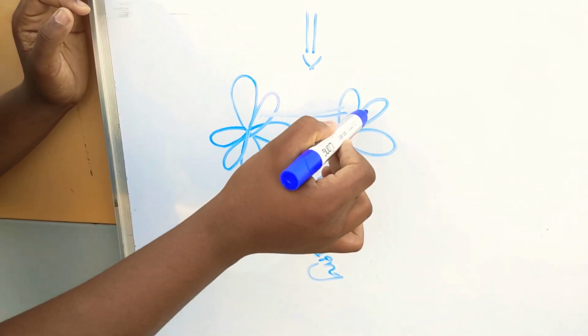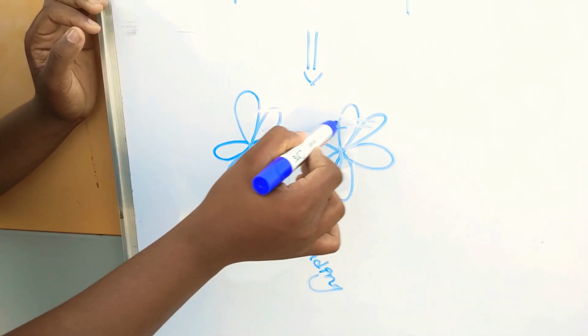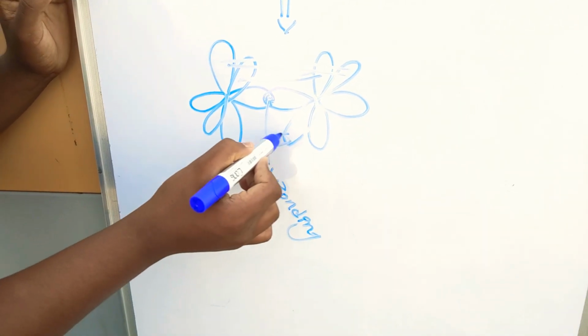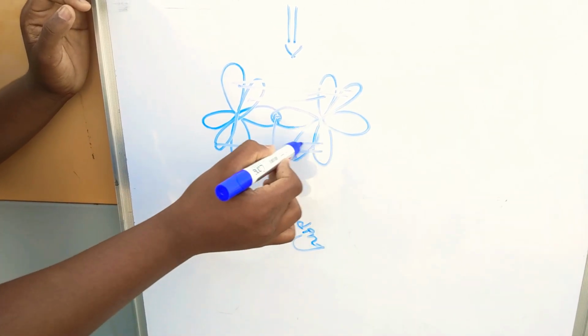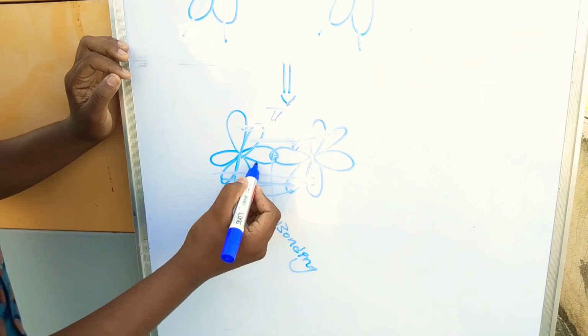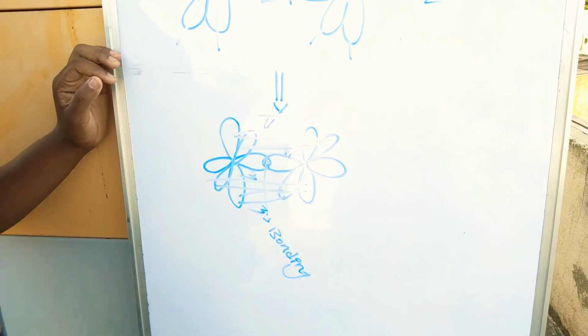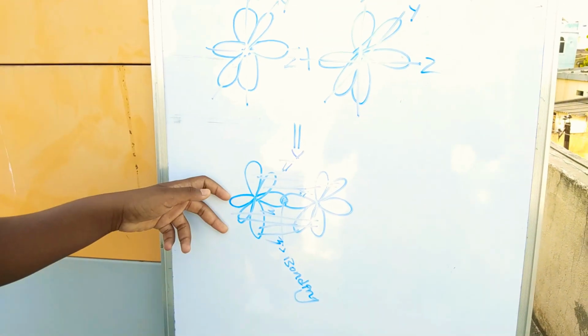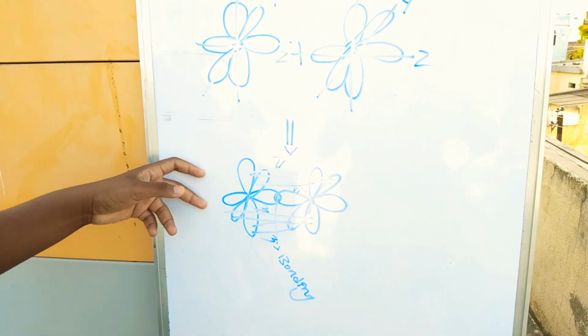Here pi bond, sigma bond. Here double pi bond and double sigma bond will be produced. This is the nitrogen molecule.